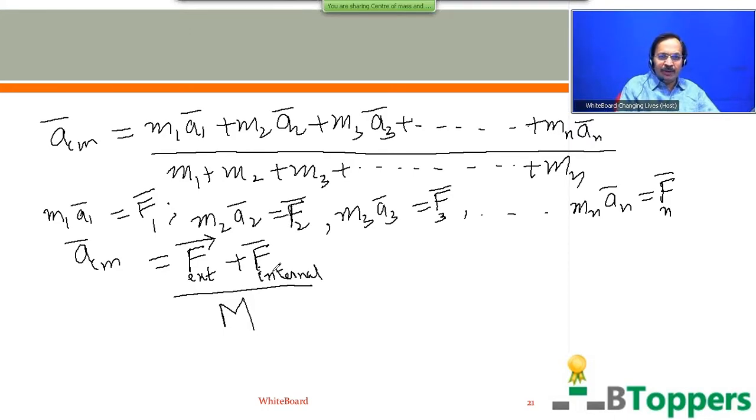So the acceleration of the center of mass can be written as F1 bar plus F2 bar plus F3 bar up to Fn bar, divided by the sum of the masses of all the n particles of the system. Now F1 bar plus F2 bar plus F3 bar up to Fn bar gives you the vector sum of all the forces acting on all the particles of the system. So the vector sum of all the forces acting on all the particles of the system is equal to the vector sum of the external forces acting on the particles of the system and the vector sum of the internal forces between the particles of the system.